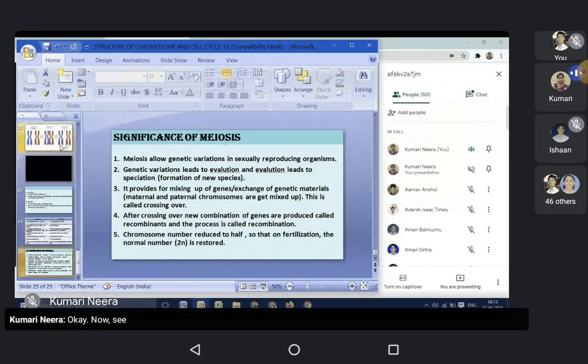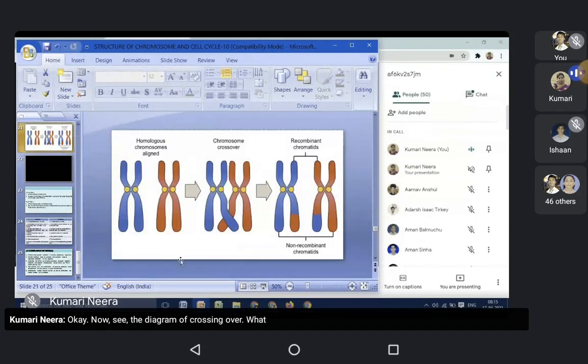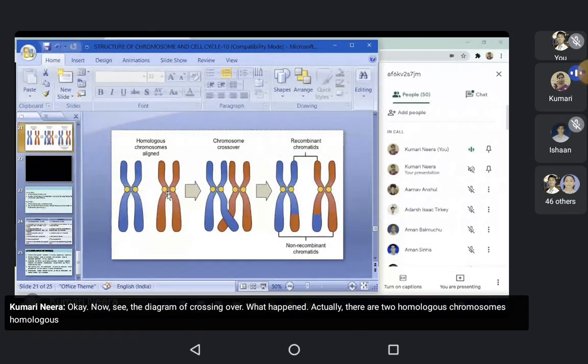Now see the diagram of crossing over. What happened actually? There are two homologous chromosomes. Homologous chromosomes means having similar shape and size.